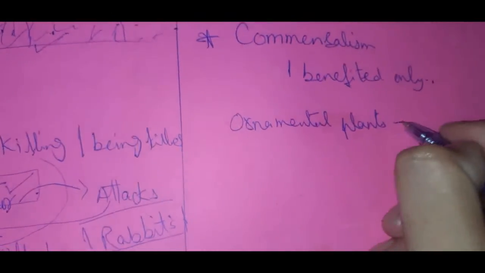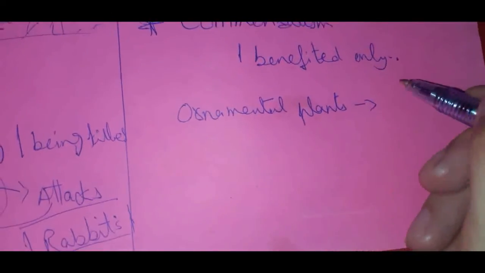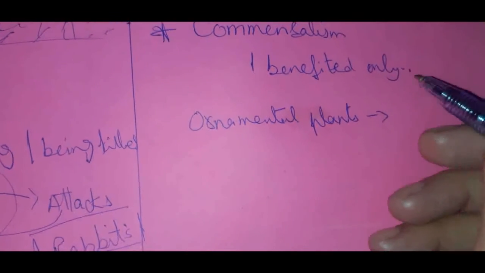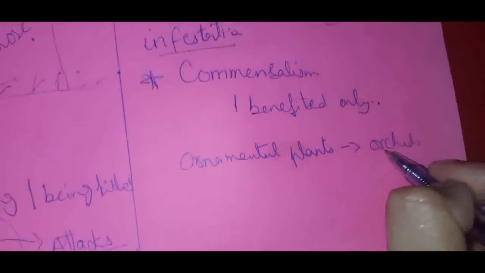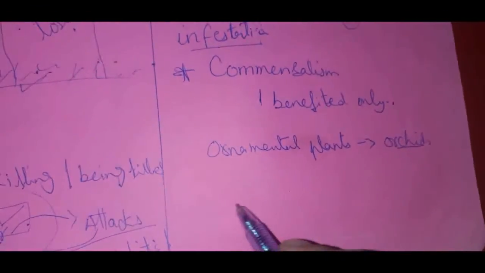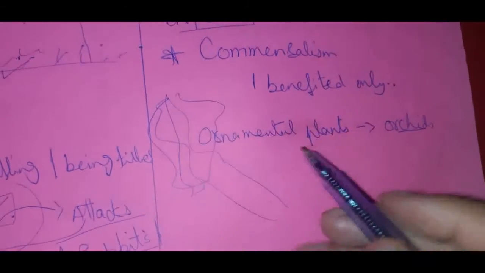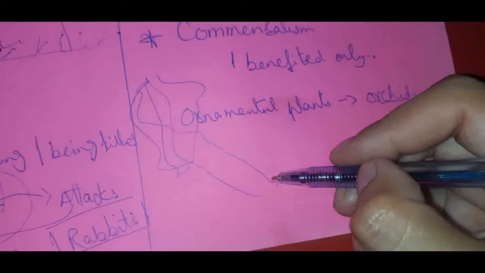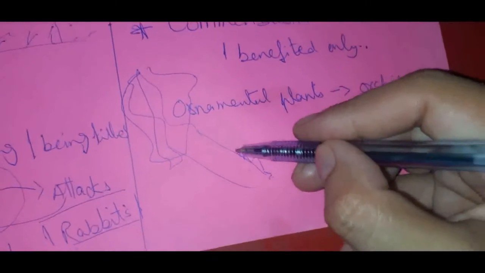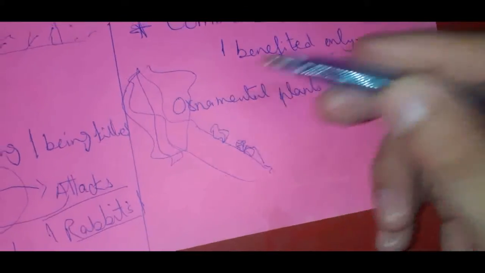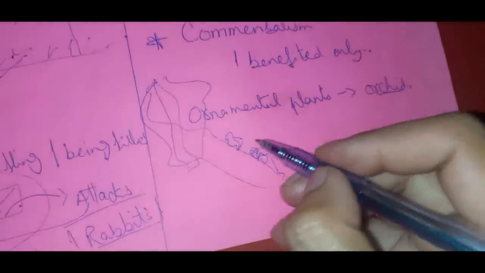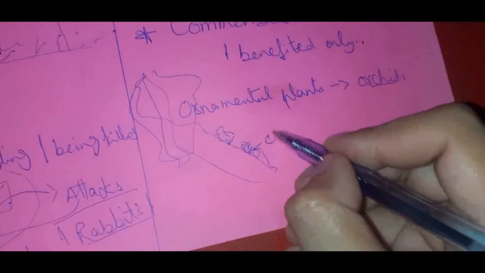The examples of commensalism are ornamental plants, like orchids. Suppose this is a tree, and small orchids come and lie over it. These orchids do not have chlorophyll.